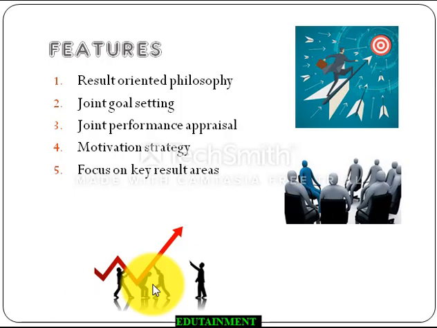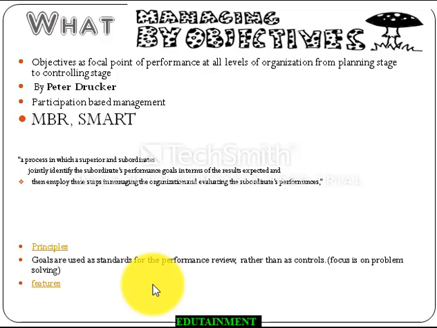There is focus on key result areas. Yes, so we need to actually avoid the activity trap, where more focus is given to the day-to-day activities by forgetting the main goal of the organization. So here the focus is on key result areas, the key objectives of the organizations. So it is a systems approach. It is a systems approach which takes into consideration the environment with it, and it goes step by step. I hope you understood the features of management by objective, the definition, principles and features.